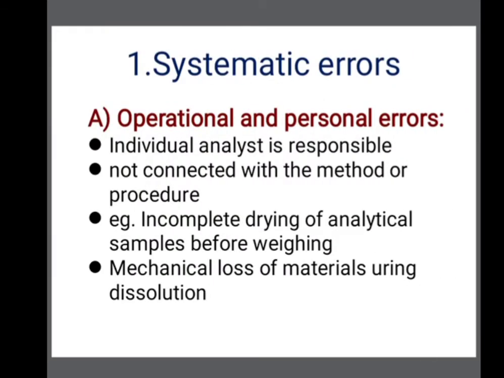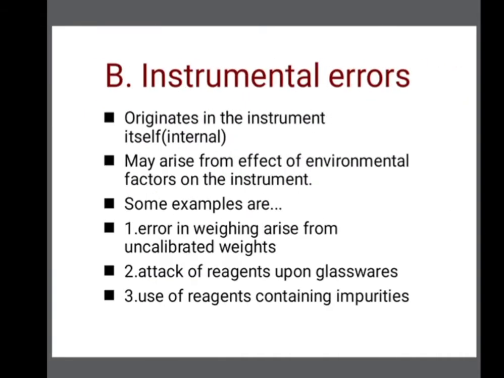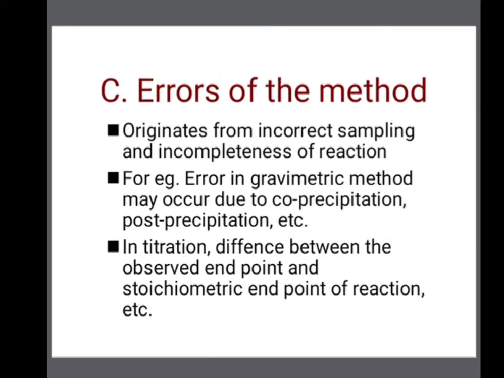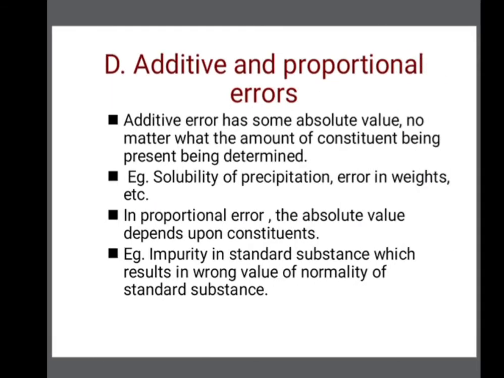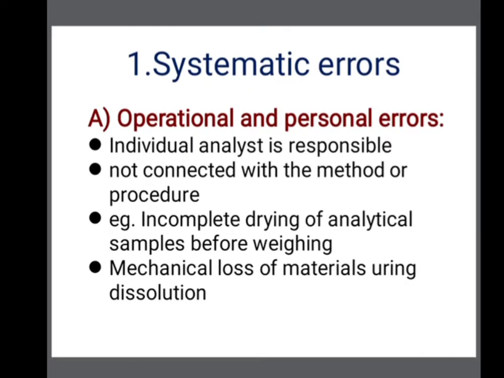Now in detail we are going to study systematic error. In systematic error, again there are four types of errors: operational and personal errors. Next one is instrumental error. Third one is errors of the method, and fourth one is additive and proportional errors. Firstly, the operational and personal errors.